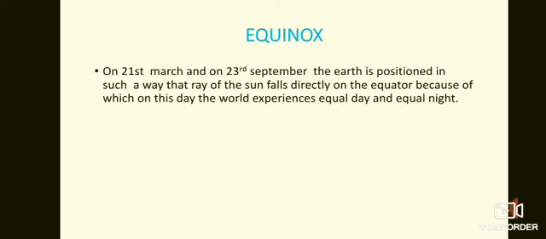That position of the earth is called equinox, and the days with equal day and night are 21st March and 23rd September.